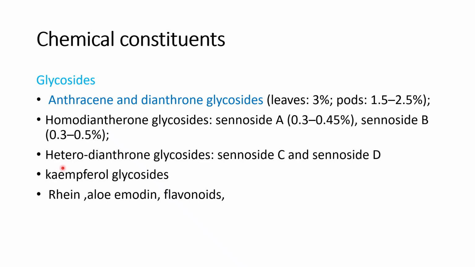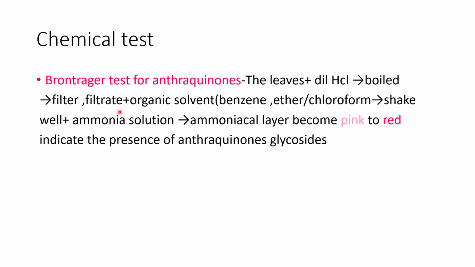Next are the heterodianthrone glycosides. These are Sennoside C and Sennoside D. The other glycoside, kaempferol glycoside, is present in Senna. The other active principles, rhein, aloe-emodin, and flavonoids, are present in Senna.